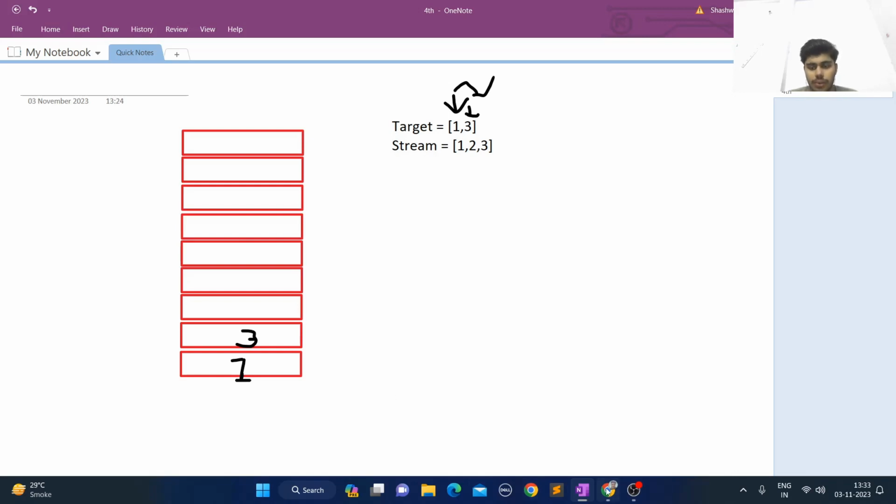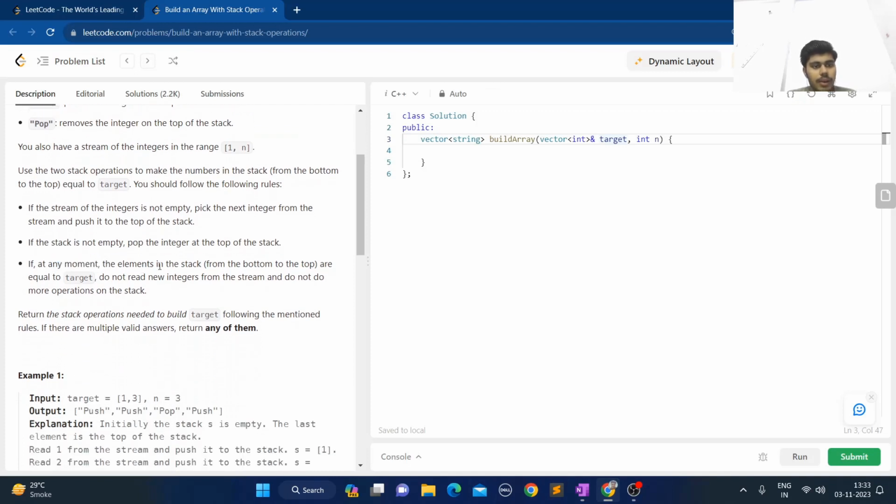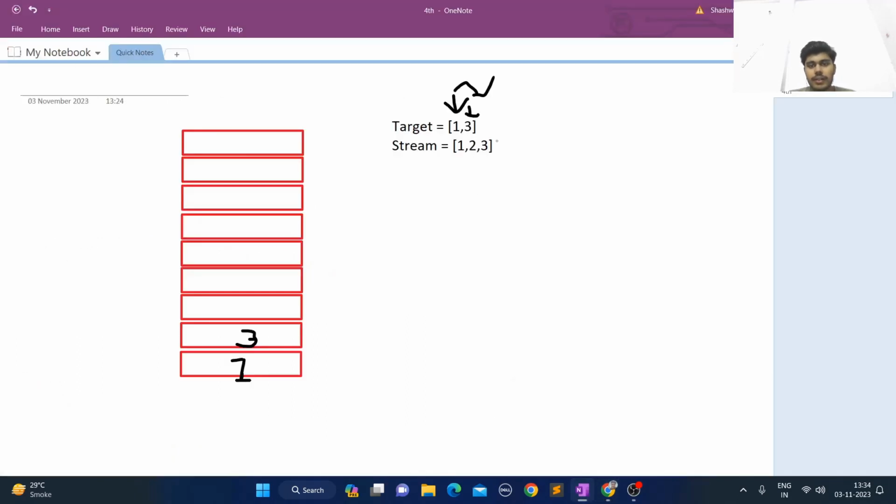And they have mentioned in the question itself, if at any moment the elements in the stack from the bottom to the top are equal to the target, do not read new integers. Now here let's say n can be 100 or 50, so you do not need to read the next elements. Once your stack equals the target, just break from here and then return the answer.